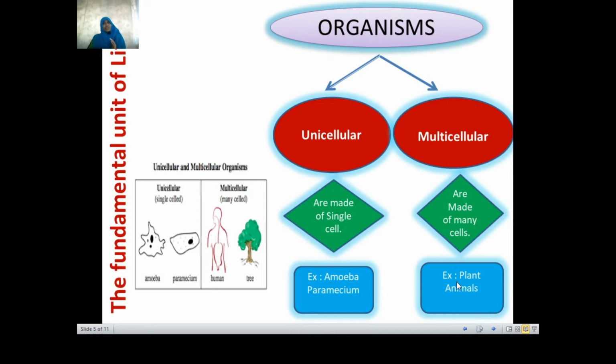So how is it different from a multicellular organism? Here in this case we have taken human and tree. These are multicellular organisms. What difference we find here is, instead of a single cell taking all the activities or performing different functions, they divide their functions.